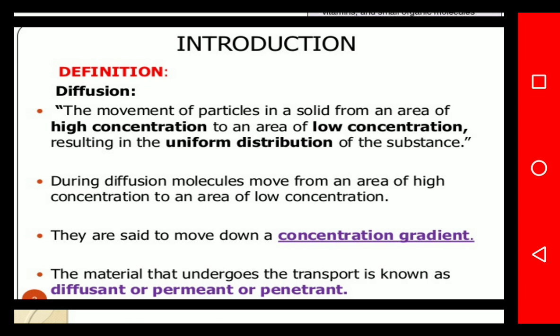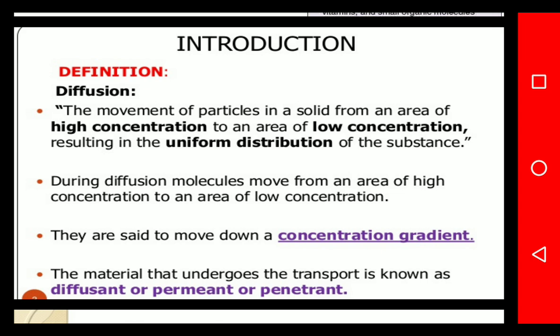In the active transport mechanism, a multidirectional process takes place, that is from the lower side to the upper side, but in the diffusion process only a unidirectional process is carried out, that is from the higher concentration to the lower portion. They are said to move down a concentration gradient. Movement against the concentration gradient does not take place.